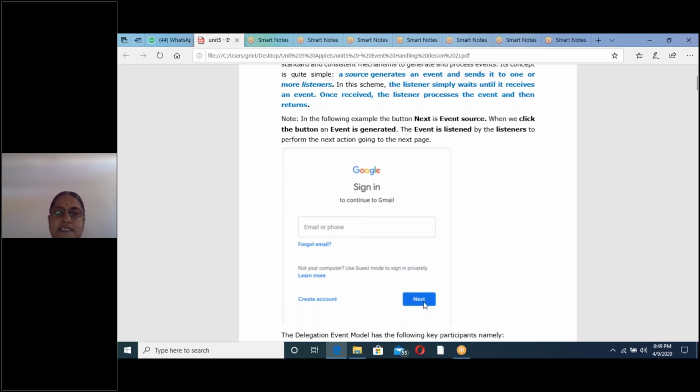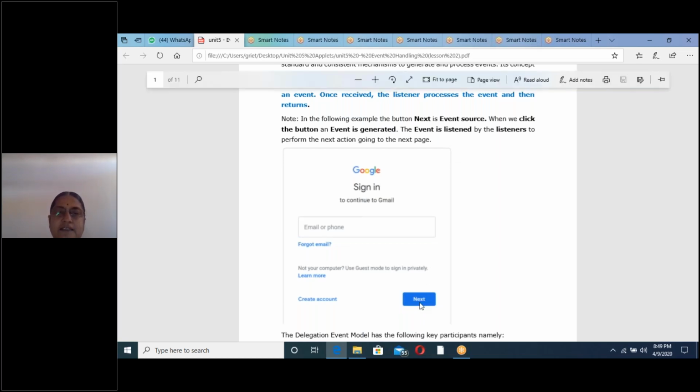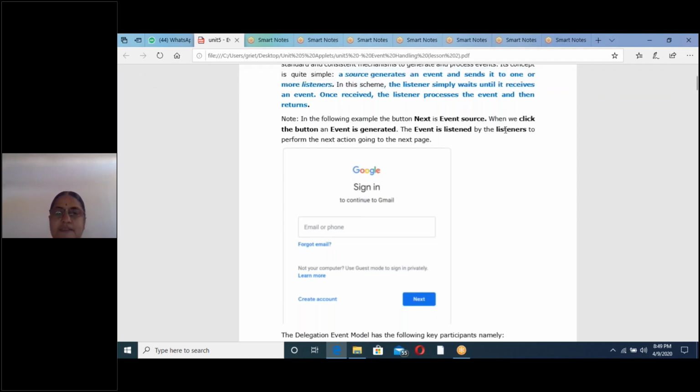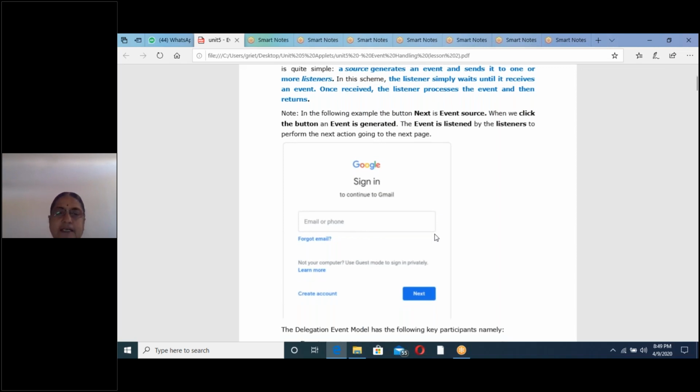Here this button is called the event source. When we click this button, an event is generated. That is called an event. That event is listened to by one or more listeners to perform the next action. So the third important concept is listeners. So event source, event, listeners. With respect to these three terms, we will explain all event handling programs. So this is the best example for event handling.